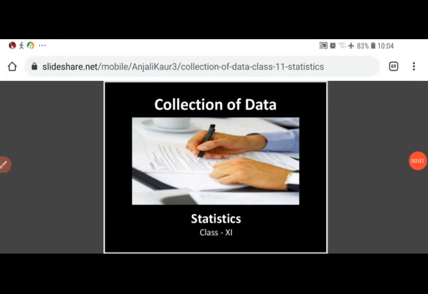Next chapter of statistics, that is related to collection of data. Before that, we had discussed the definition of statistics, scope of statistics, then importance of statistics, and in the last we had discussed the limitations of statistics. So this is the second chapter of our syllabus, that is related to the collection of data.